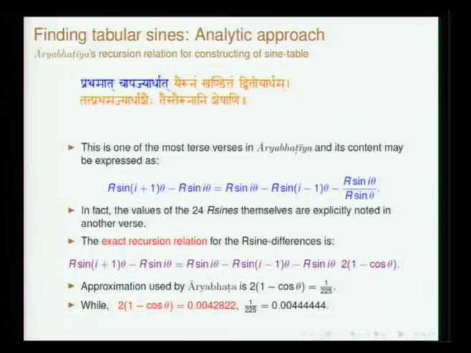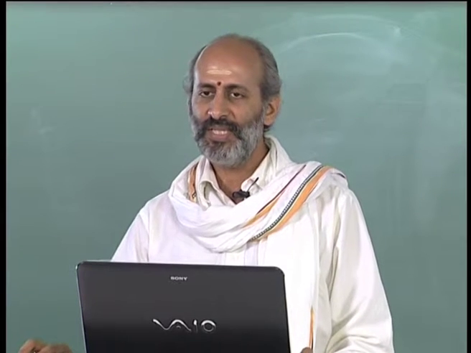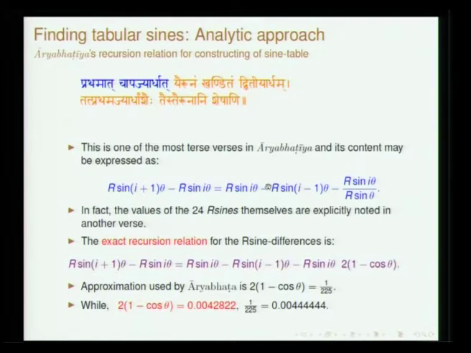So, the method which has been presented by Aryabhata is essentially to get the sine difference table. What he does is take the previous value, these two terms put together. So, you have this previous value of sin theta, divided by this factor, which is the same. This is 1 by 225, which is what Aryabhata has chosen.